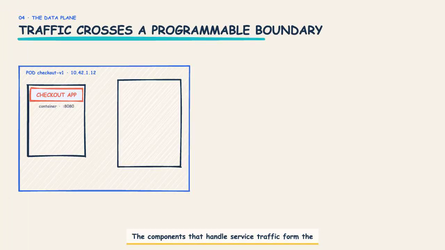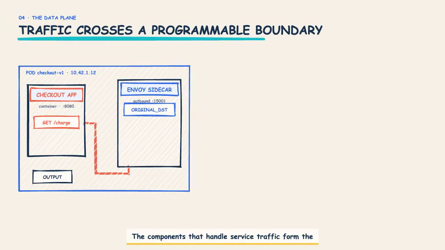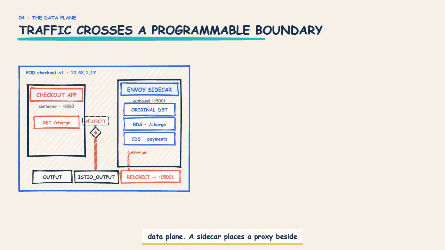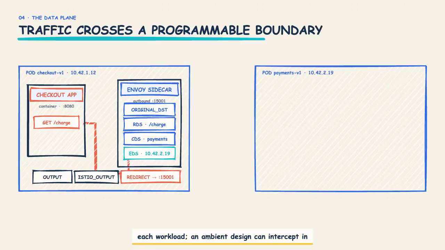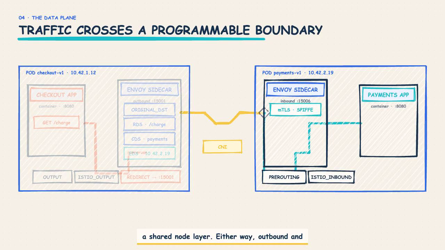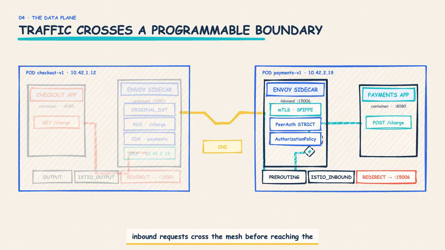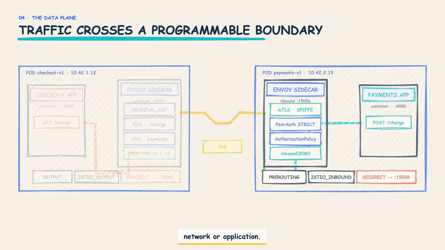The components that handle service traffic form the data plane. A sidecar places a proxy beside each workload. An ambient design can intercept in a shared node layer. Either way, outbound and inbound requests cross the mesh before reaching the network or application.